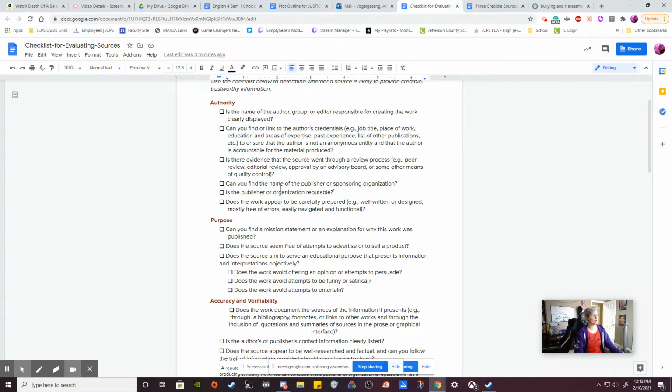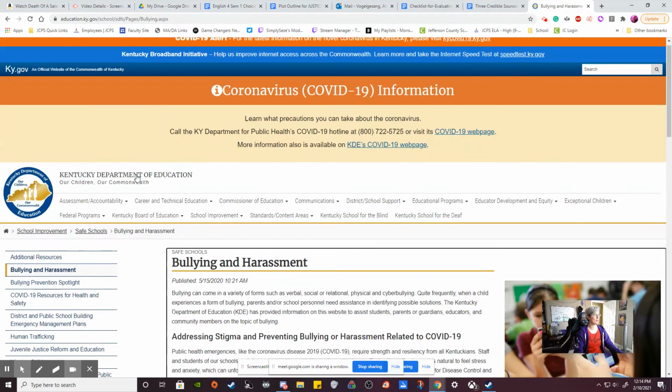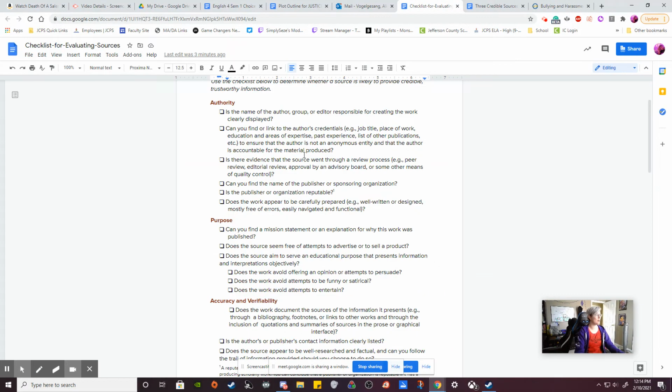Can you find the name of the publisher or sponsoring organization? Again, Kentucky Department of Education. Easy. Done. Check mark. Is the publisher or organization reputable? Meaning, is it something that people would know? It's the Kentucky Department of Education. Like, it's the big almighty Department of Education here. Yes, that's a reputable source. That's one that everybody would know and we should trust to be able to give us good information.